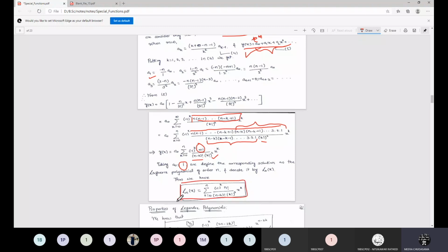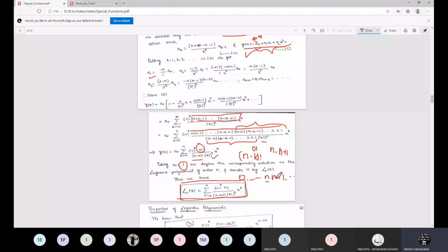Right, so why are you getting a finite series? Because look here, the factorial function is defined, 0 factorial is well defined, but it is not defined for negative integers. In the denominator we have n minus k factorial. So this is well defined only when k is from 0 to n only. After n, the next number will be n plus 1. Suppose you started the series at 0, 1, 2 and so on, then it will be n plus 1 and so on. So this is the infinite series.